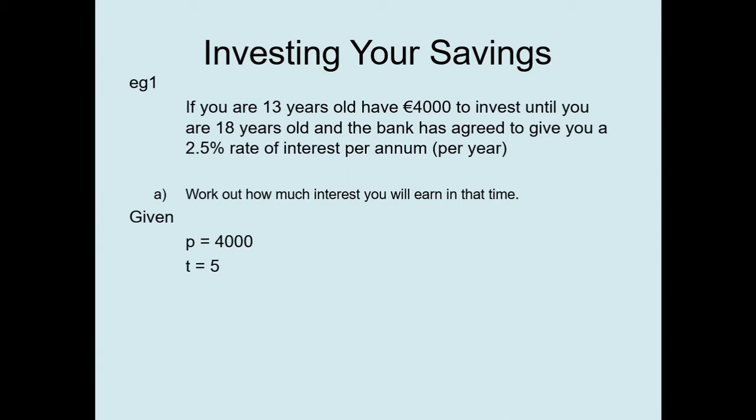We are given the T, that's the amount of time or the number of terms of our investment, and we are making this investment at the age of 13, and we are willing to leave it in the bank without touching it until we are 18 years old. 18 take away 13, that's 5 years. And the rate of interest the bank has agreed to is 2.5% per year. So our time in years and our rate per year, the units of measure match up, we are good to go.